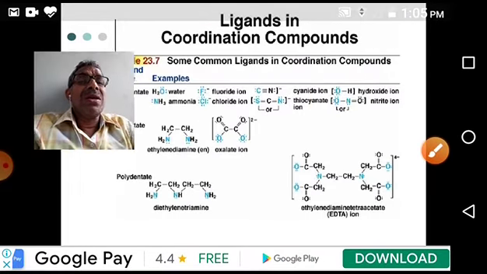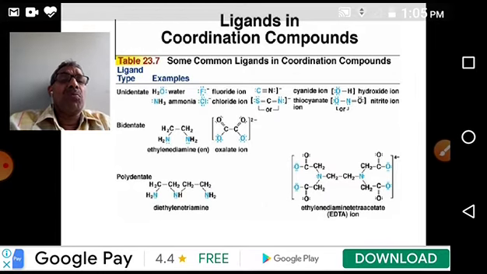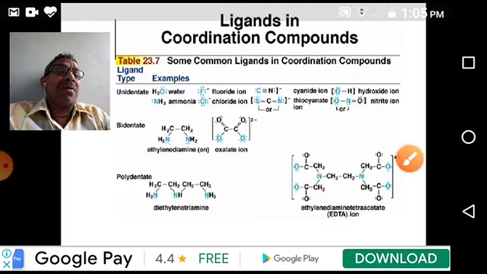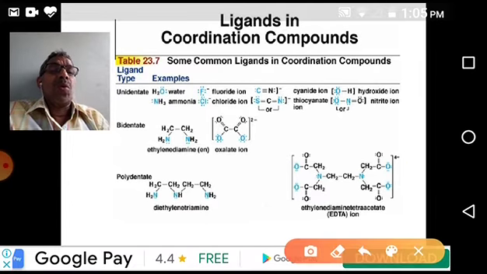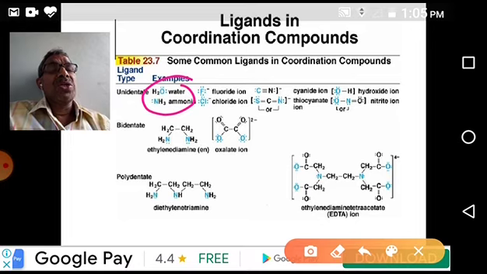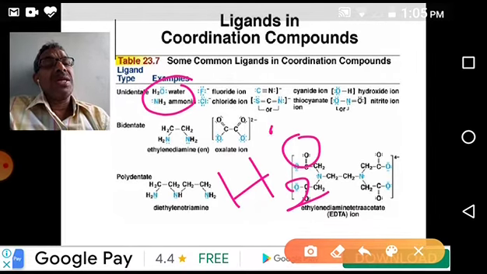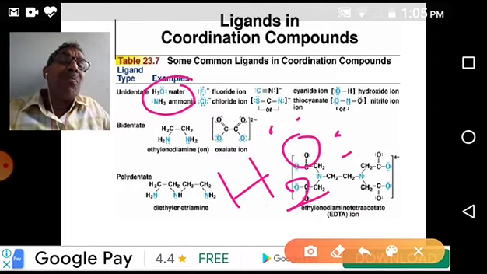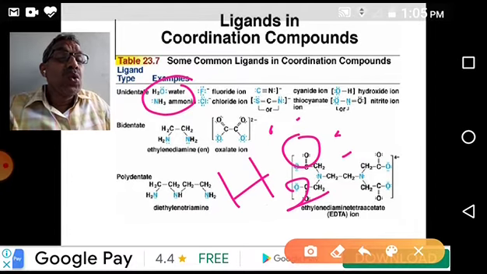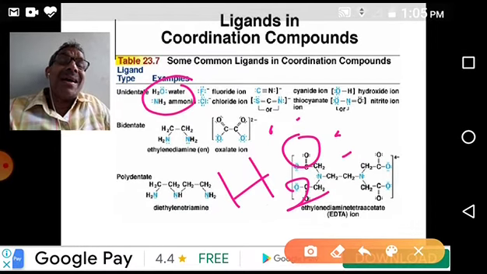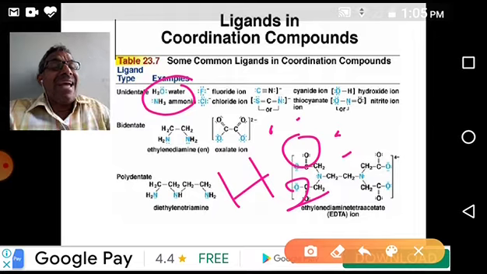Okay, so here are some examples for monodentate, bidentate, and polydentate. You see one by one. So this is a water molecule, H2O. H2O has two electron pairs on the oxygen atom, but it is capable of giving only one lone pair. Even though it has two lone pairs, it doesn't donate both. That's why it is classified as a monodentate ligand.